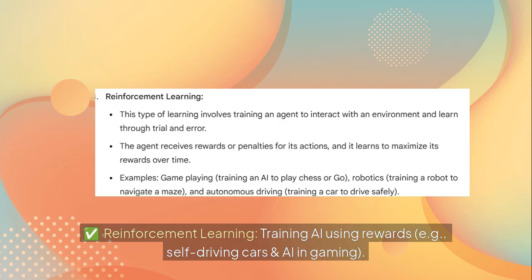We have already seen examples like game playing, training an artificial intelligence to play chess or some other games. Robotics, training a robot to navigate a maze. And autonomous driving, training a car to drive safely.